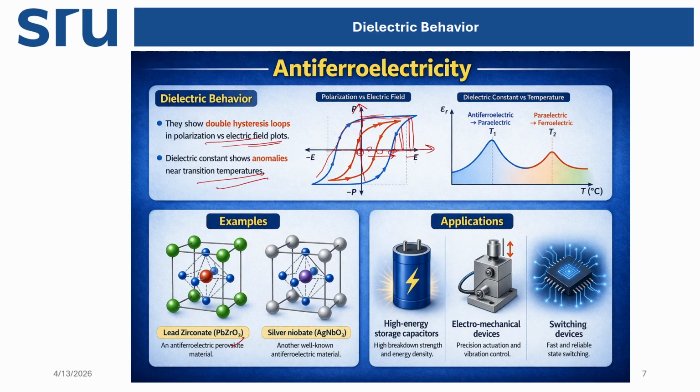This shows antiferroelectric properties in the perovskite structure. Silver niobate also shows antiferroelectric properties. It has been used for high energy storage capacitors, electromechanical devices, and different kinds of switching devices.